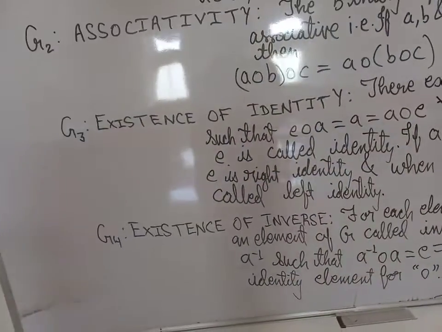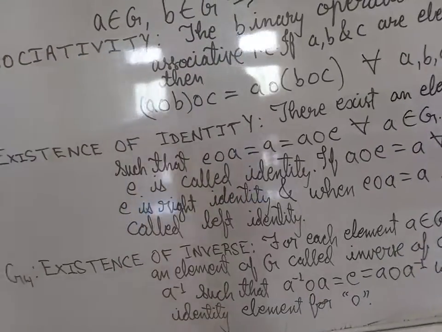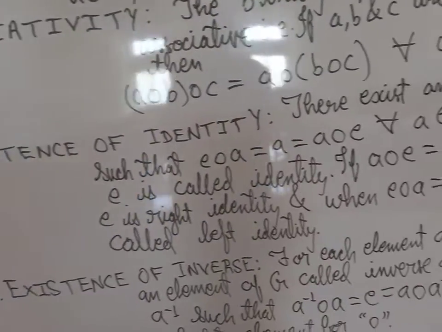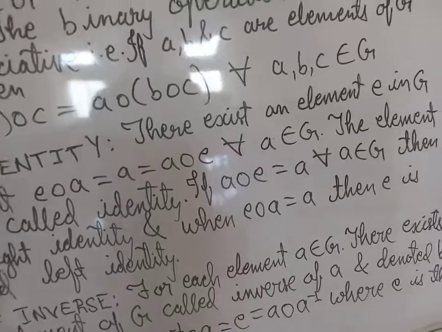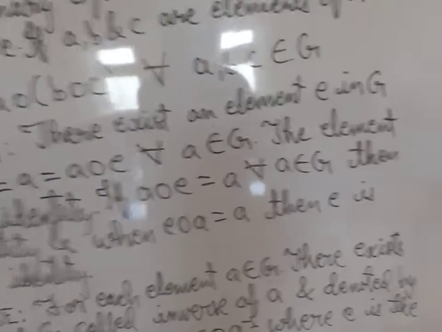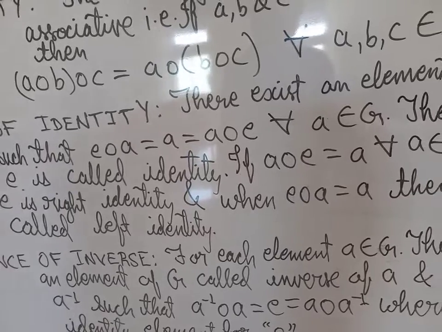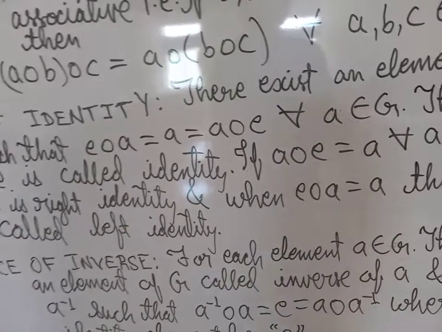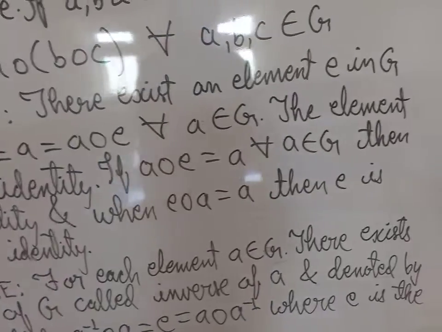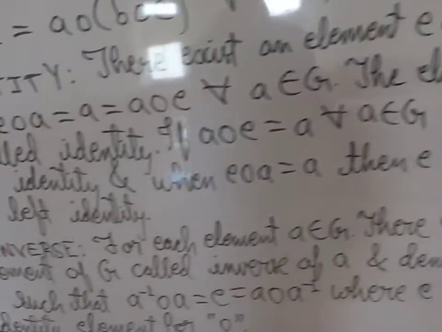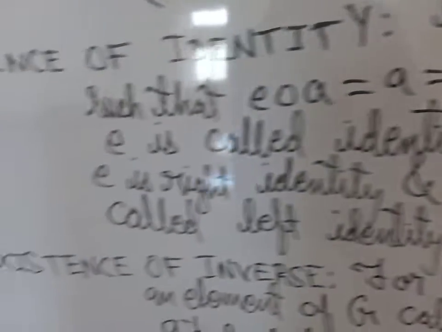Now G4 is existence of inverse. For each element a element of G, there exists an element of G called inverse of a, and it is denoted by a inverse.